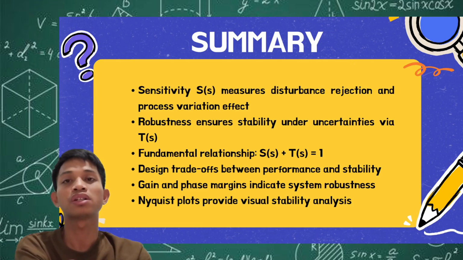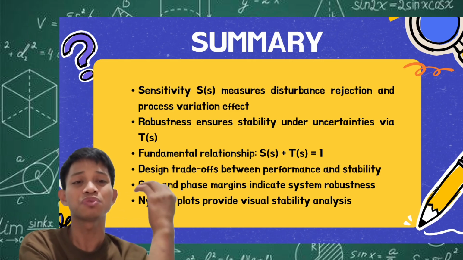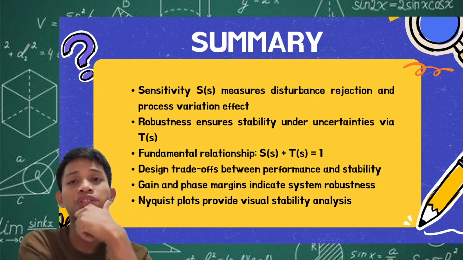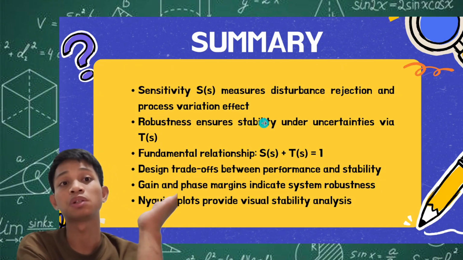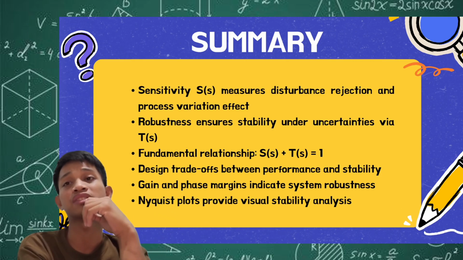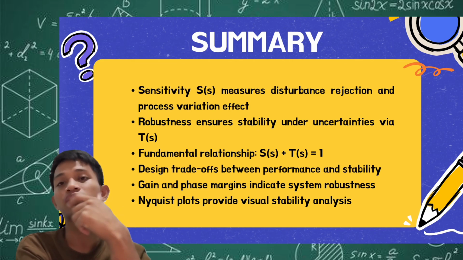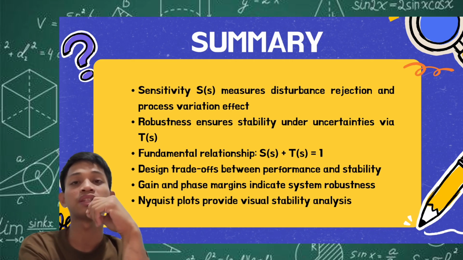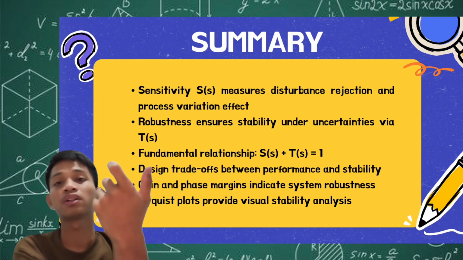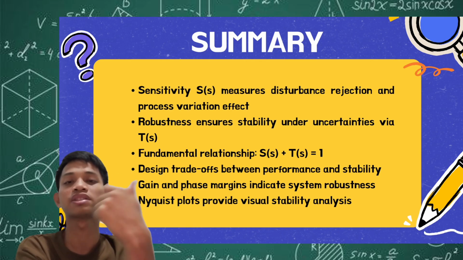That's why we are able to maintain stability. We are still stable under uncertainties, because we don't know if our system will have a 1 liter per minute leak or a 0.5 leak. But as long as your design is robust, we will have a reliable system. Then again, the fundamental relationship of S(s) and T(s), the sensitivity function and the complementary sensitivity function: S(s) plus T(s) equals 1.